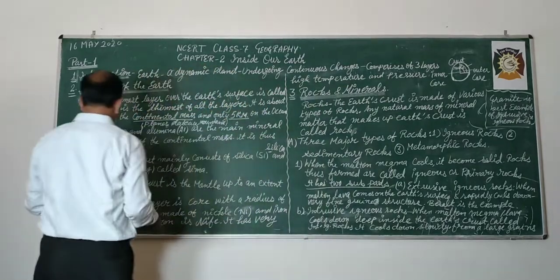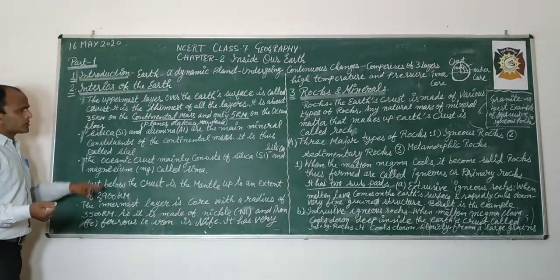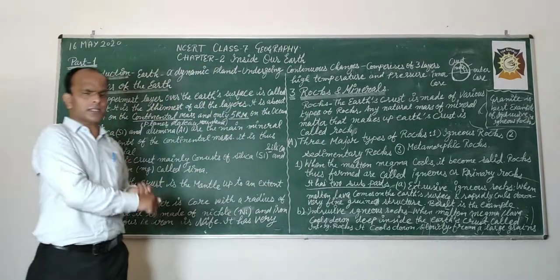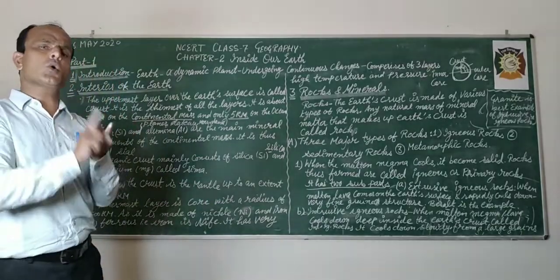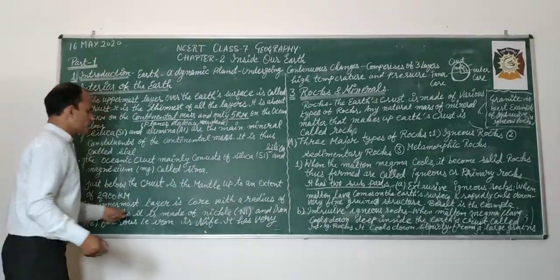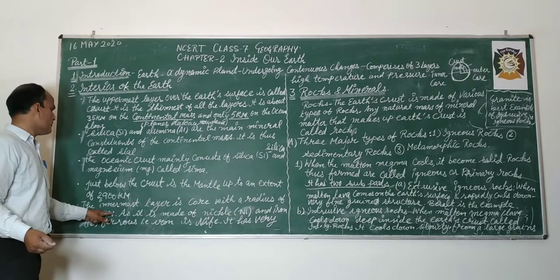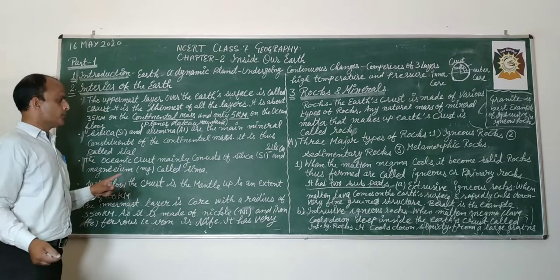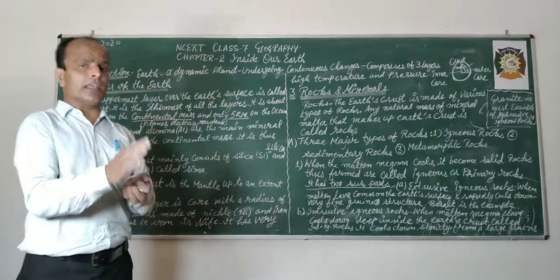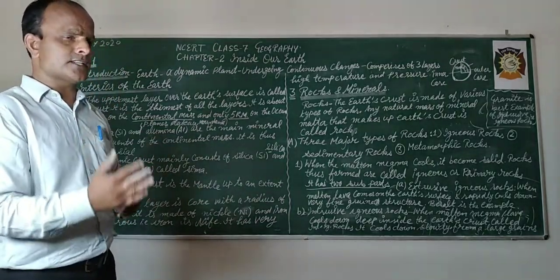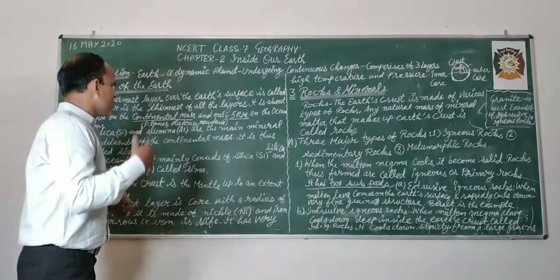The uppermost is crust, the innermost layer is core, with a radius of 3500 kilometers. So you know that in each layer the extension is increasing.